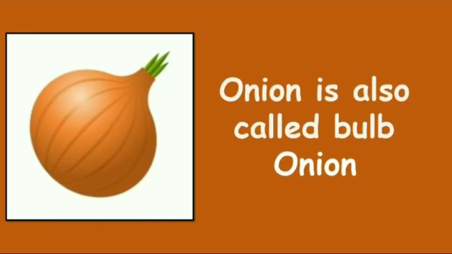Onion. Onion, which is also called bulb onion, is one of the most cultivated vegetables and a goodness powerhouse. Onions are a great friend to our hearts.